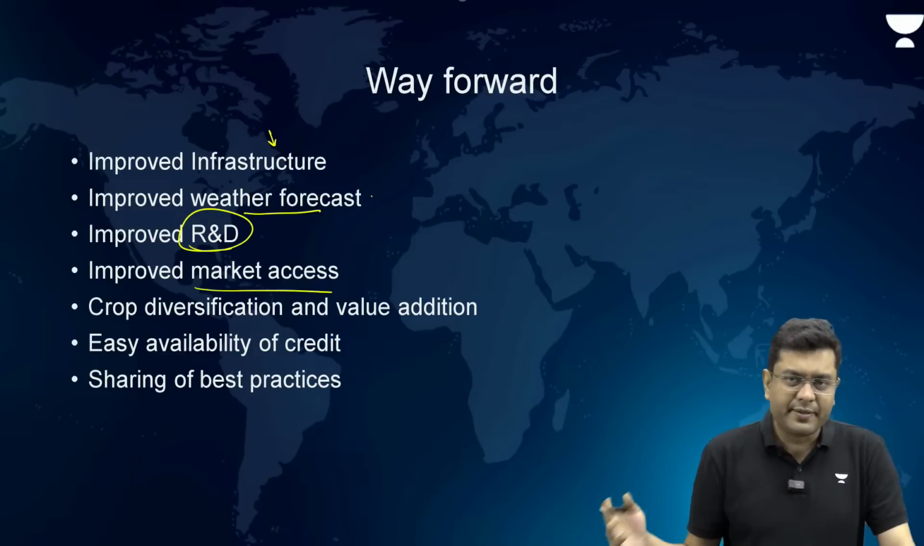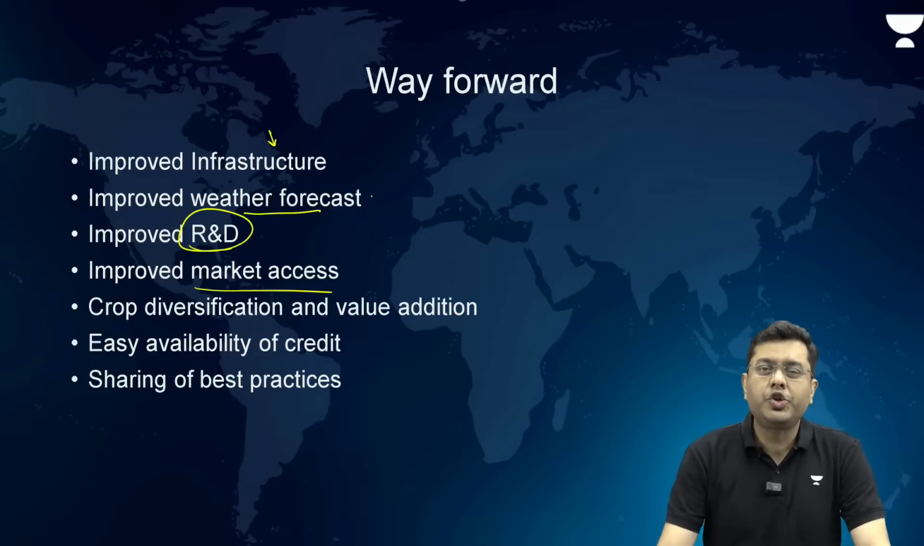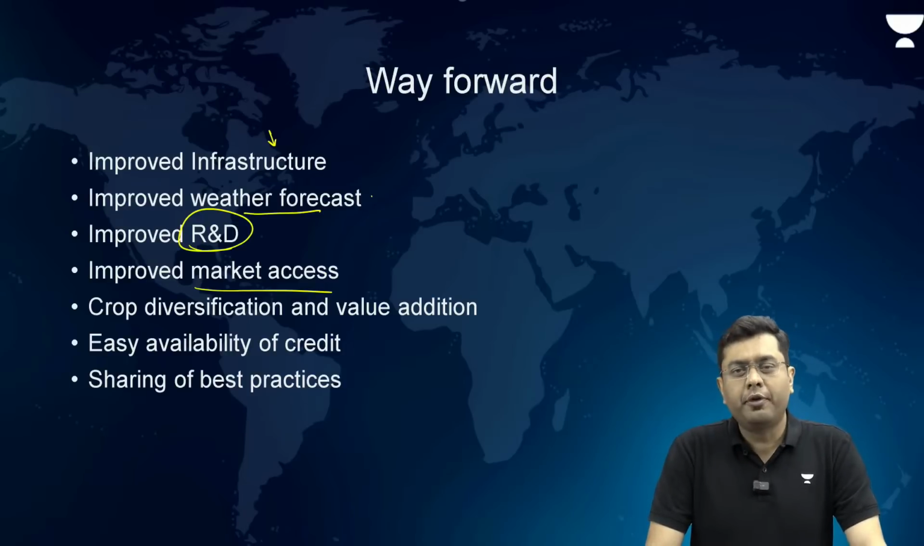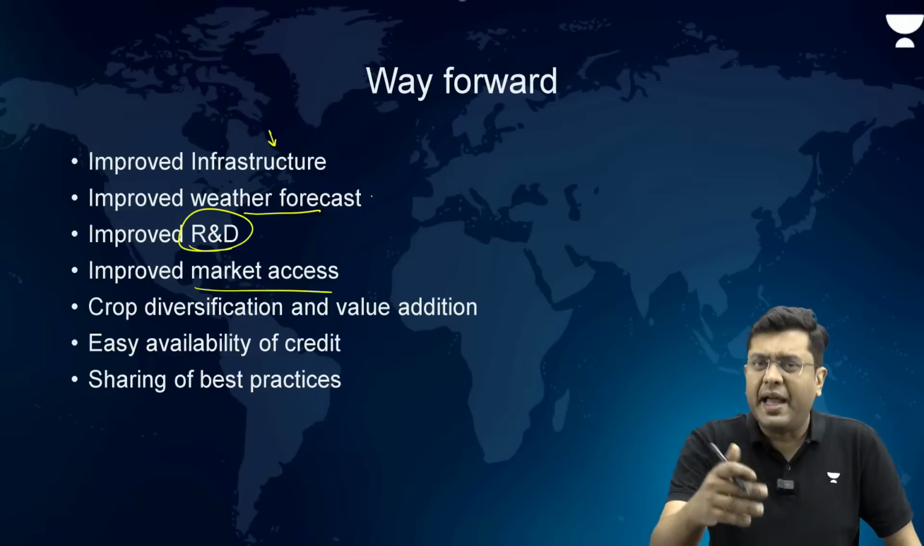Improved market access, a national truly integrated market needs to come in. Crop diversification needs to happen. There needs to be diversification of crops from wheat and rice into horticultural crops like vegetables, as well as there needs to be income diversification.